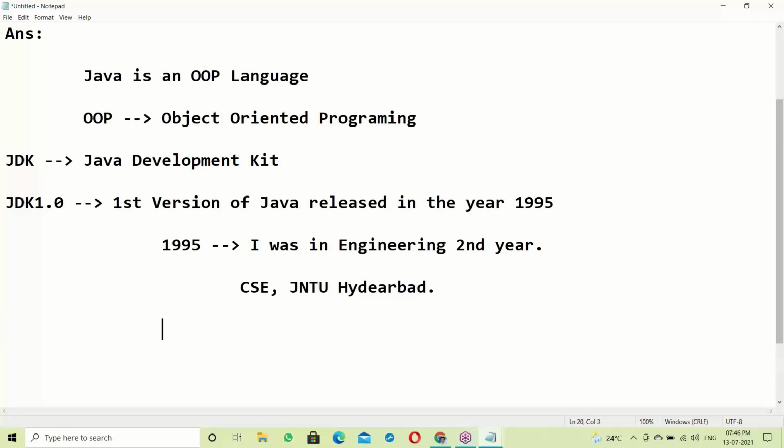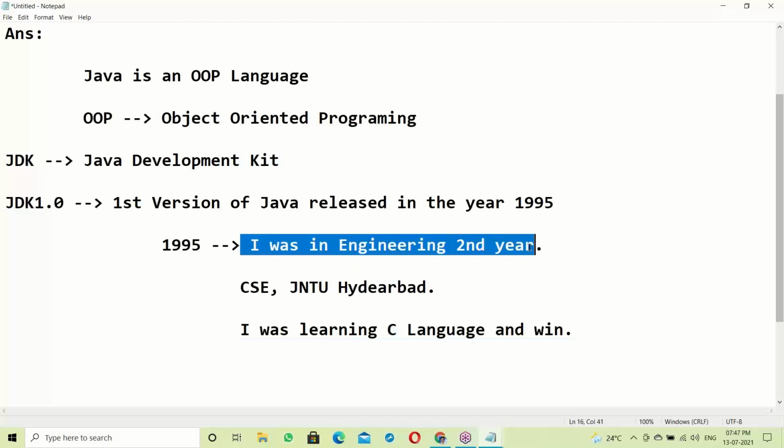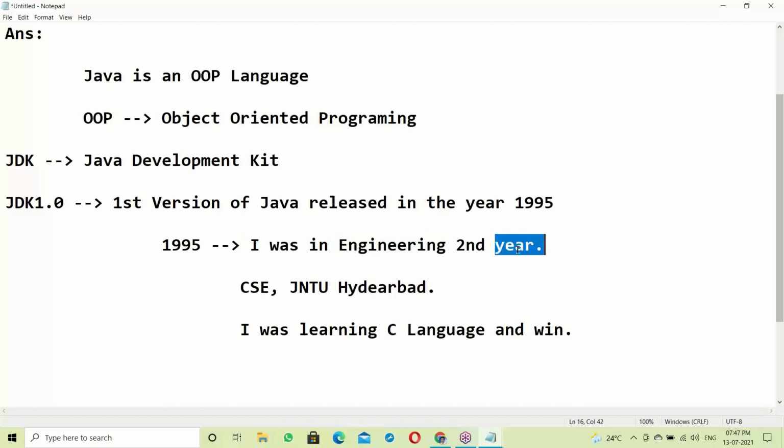At that time I was learning C language on Windows. In our second year we had C language and Windows. When I was in second year, Java was released, so I know the birth of Java. Every version of Java I have worked with.